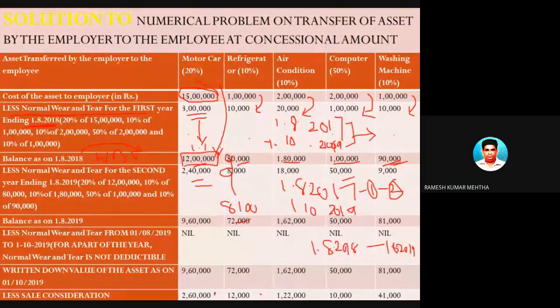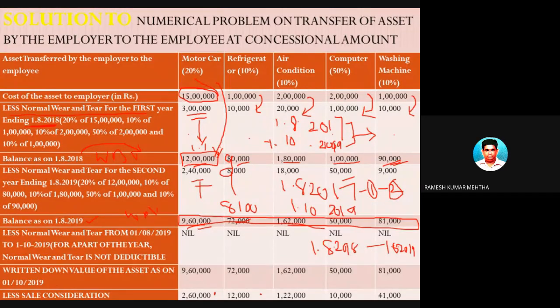And you deduct from this 12 lakhs, 2 lakh 40,000, you will get 9 lakh 60,000. From 90,000, you deduct 9,000, you will get 81,000, and so on. So this is the second year. After calculation of depreciation for 2 consecutive years, you get the written down value.